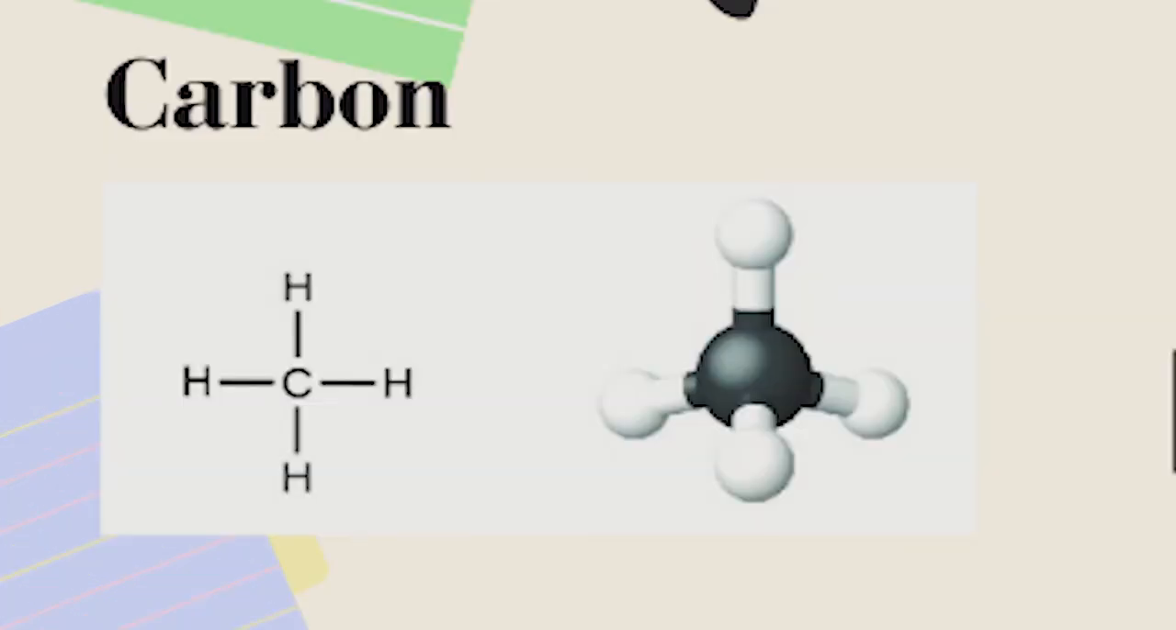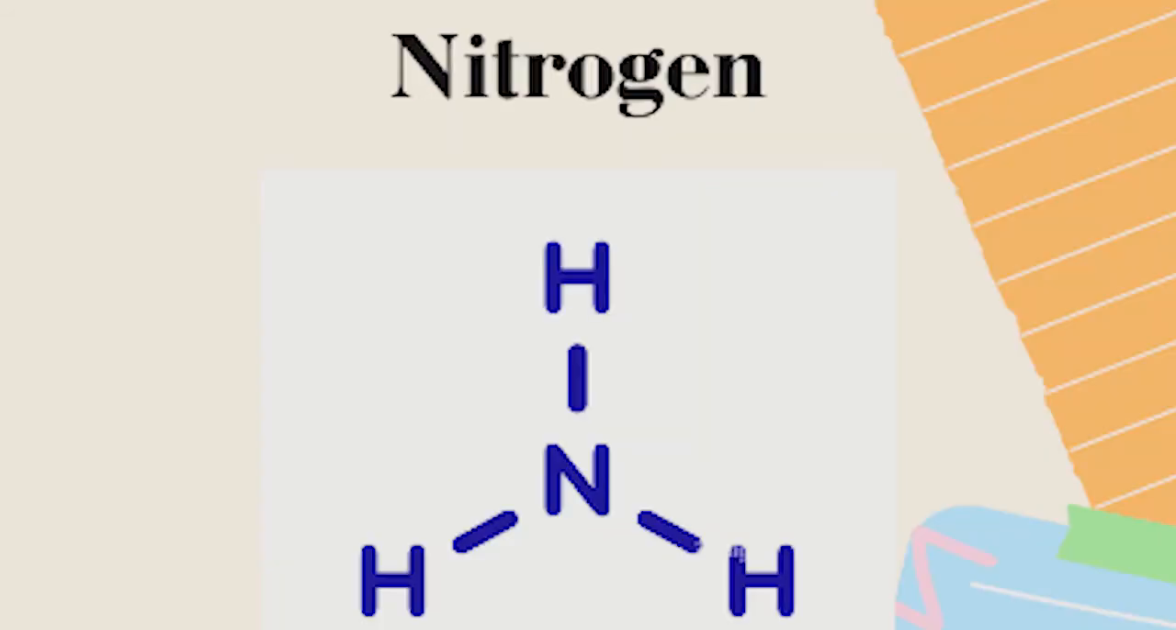Carbon normally forms 4 covalent bonds and no unshared pair of electrons. On the other hand, nitrogen normally forms 3 covalent bonds and 1 unshared pair of electrons.